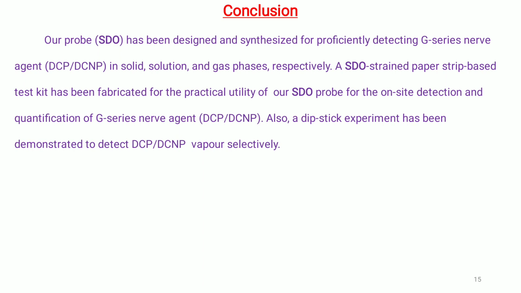Now we have come to the conclusion that our probe SDO can detect G-series NARP agents, DCP and DCNP, in solid, liquid and gas phase respectively. We have created an SDO-stained paper-based test kit for on-site detection and quantification of this NARP agent. Additionally, a dip stick experiment shows selective detection of DCP and DCNP vapors over the other NARP agents.